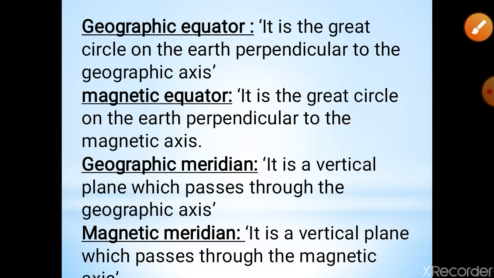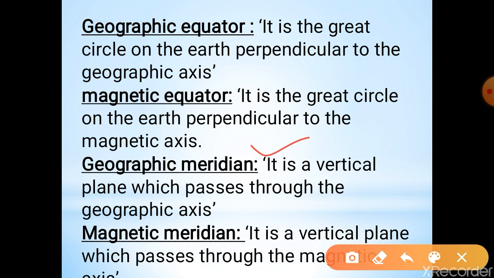It is shown in the figure. Now the next term is the geographic meridian. It is a vertical plane which passes through the geographic axis.